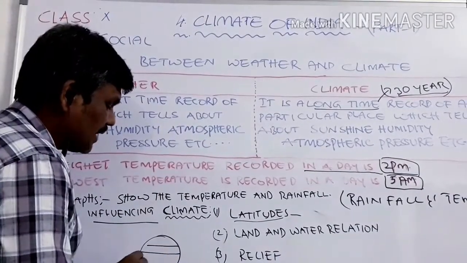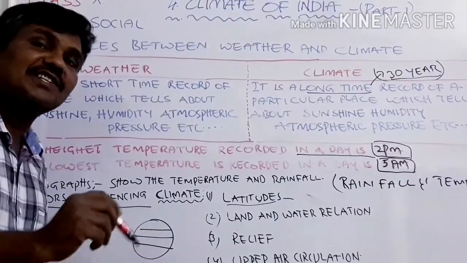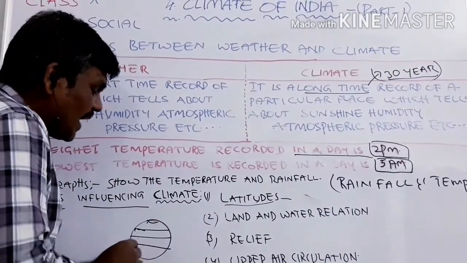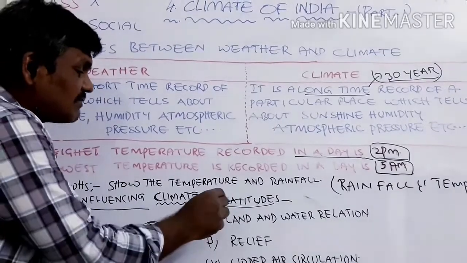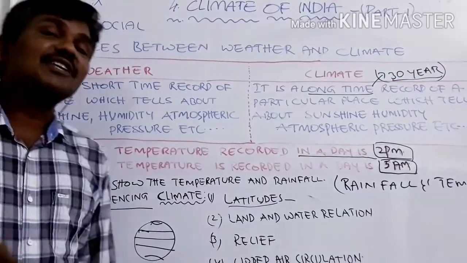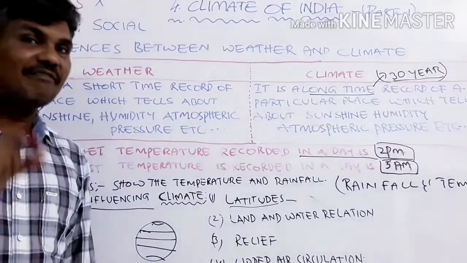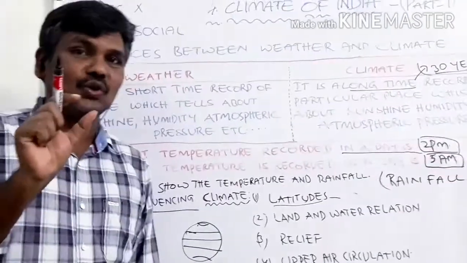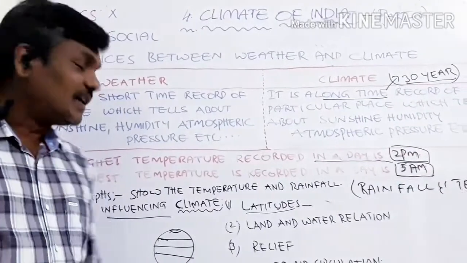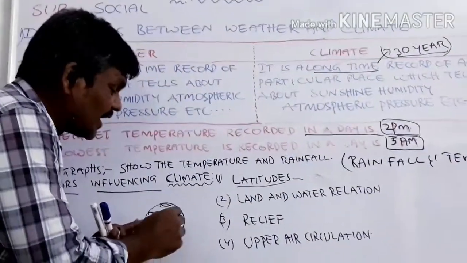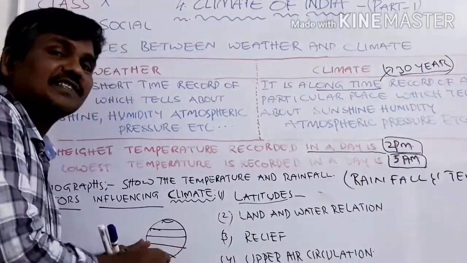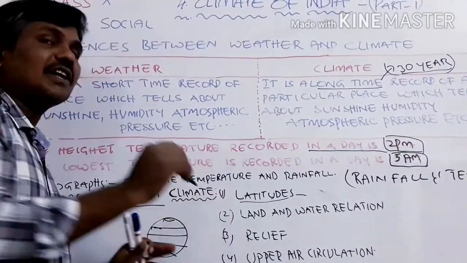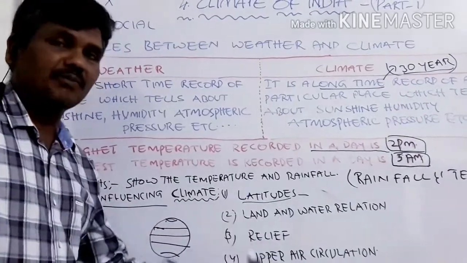Latitudinal. The imaginary line which is drawn on the globe horizontally. It was written as horizontally. This is called latitude. Then what is the use of latitude? We can find a place on the globe easily. For that purpose we are drawing this type of latitudes that you have to understand. Okay, latitudinal. We will learn all these things in more depth.